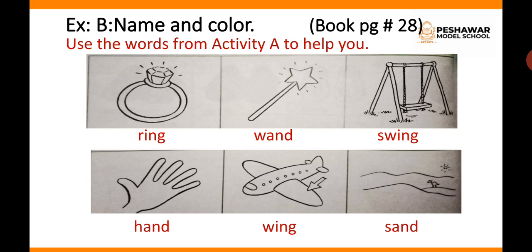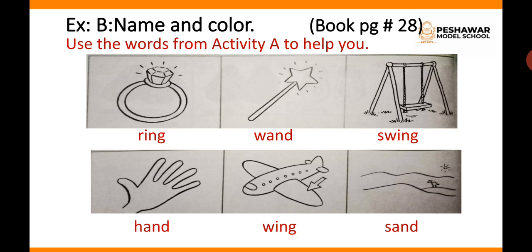Exercise B, name and color. This exercise will be done with the help of activity A because there are the words given in activity A and you have to write those words with the picture. The first picture is of a ring, R-I-N-G, ring. Then the second picture is a stick and it has a star on it. This is a wand that the magicians have or the fairies have. That is wand. They do magic with the wand.